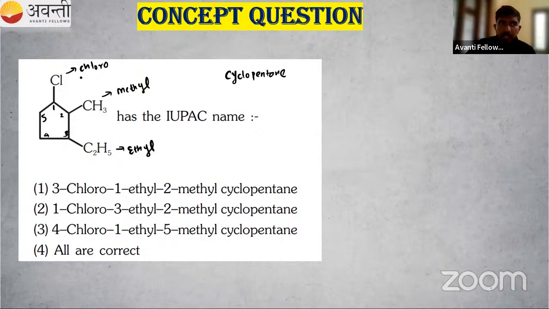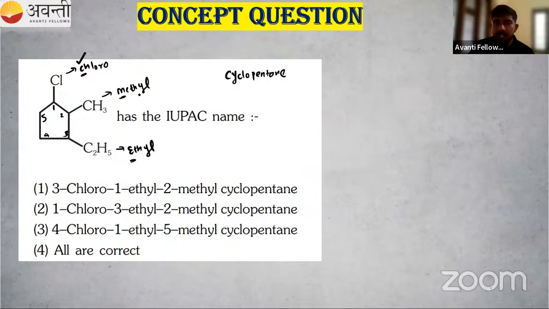Okay. Then check the alphabetical order: C, M, E. Which one has more priority in the alphabetical order? Of course, A, B, C, so chloro should be written first. So in the first position, we have chloro. Then the second priority is E, that is the ethyl group. So in the third position, there is an ethyl group. So 1 chloro, 3 ethyl. Then what about our methyl? In the second position, there is a methyl group. So I can write 2 methyl. Then the word root, that is our cyclopentane.